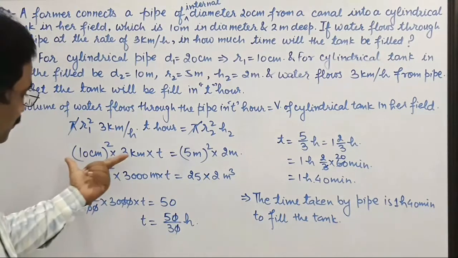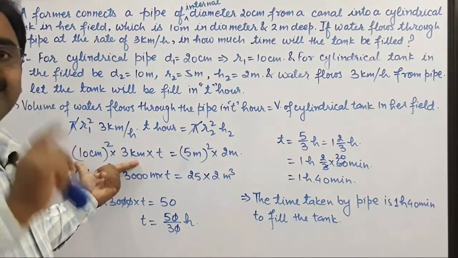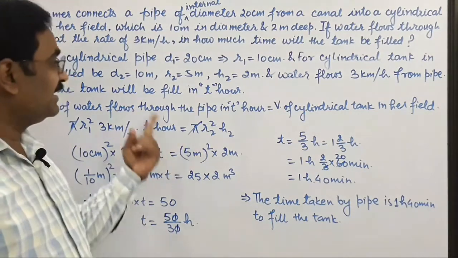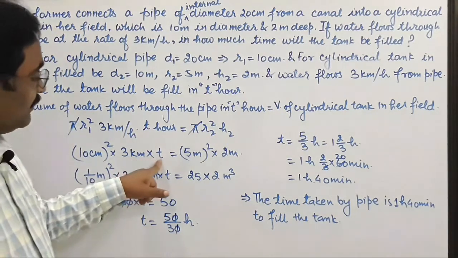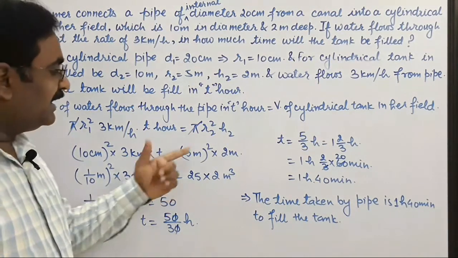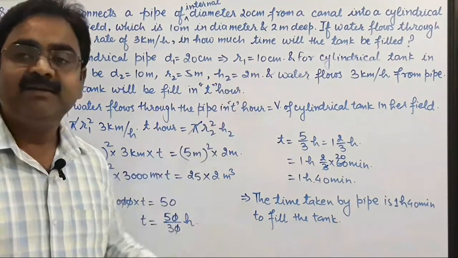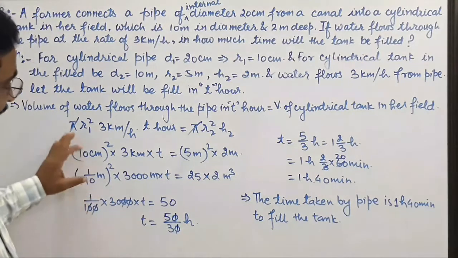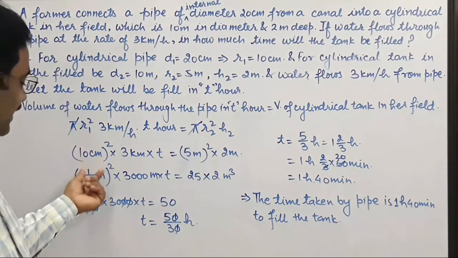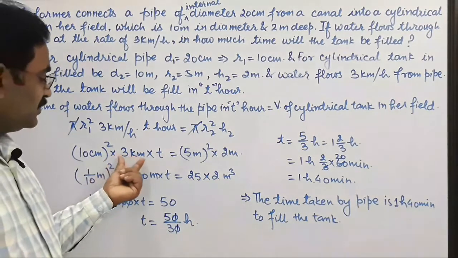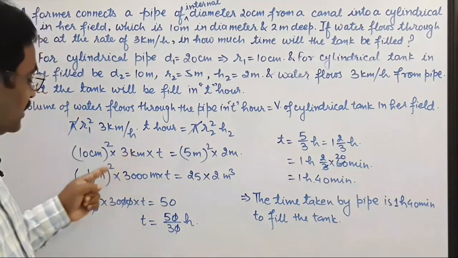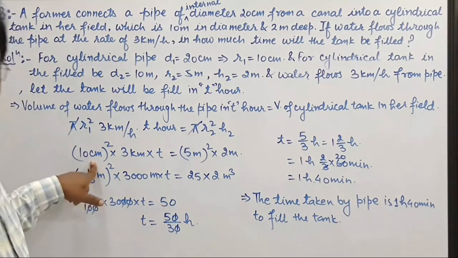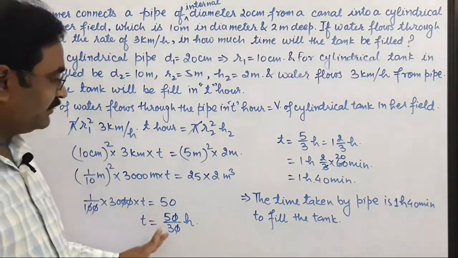Right? So once again you understand, this is the amount of water filled in 1 hour. Suppose that it will be filled in T hours. Therefore we multiplied it by T and took the volume of this cylindrical tank which was in her field. After simplifying, centimeter we converted into meter, and kilometer we converted into meter. As you know that 1 kilometer is equal to 1000 meter and 1 meter is equal to 100 centimeter. Accordingly we have to solve.